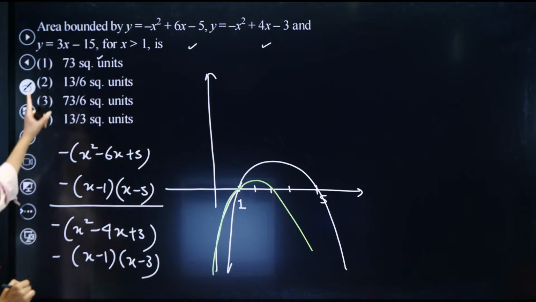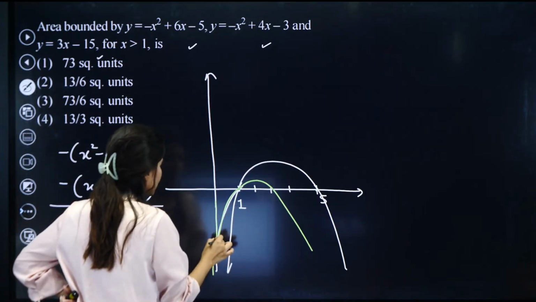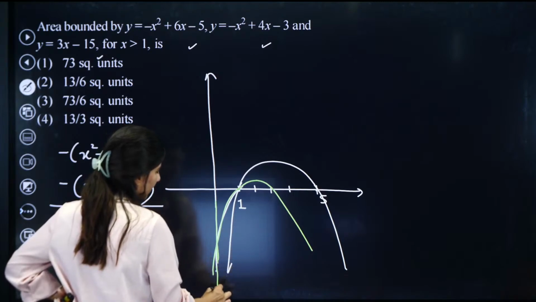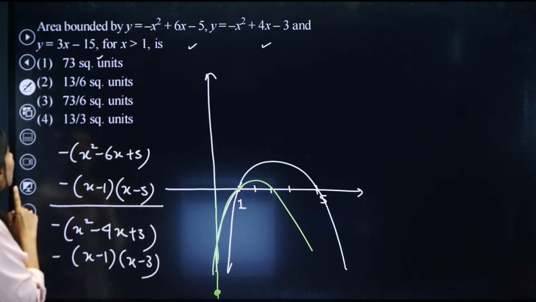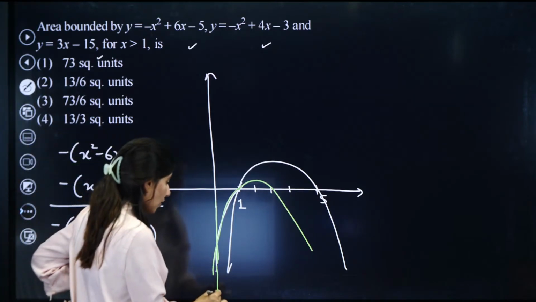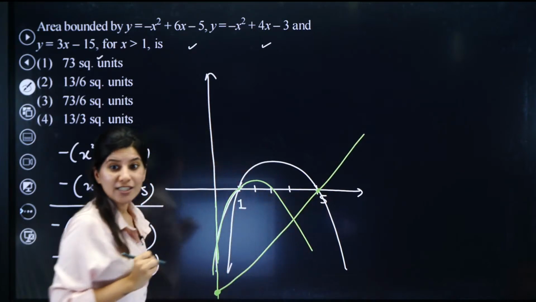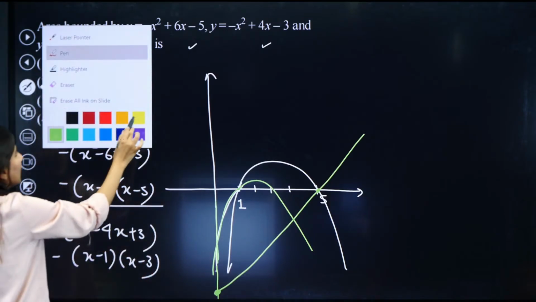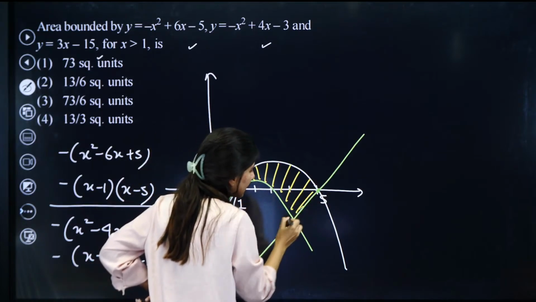And now you have a line 3x minus 15. How will this line look? Basically the y-intercept is negative and the slope is positive. So my line has an intercept of minus 15, very far down. On the x-axis, if I put y equals 0, I'll get x equals 5. So this line is going to pass through 5. This is my curve. Now, let's shade the required portion. Can you see this is my shaded portion? This whole thing is my shaded portion.